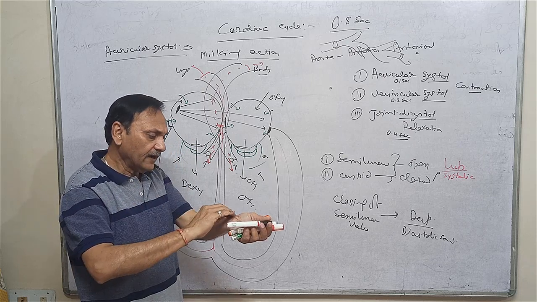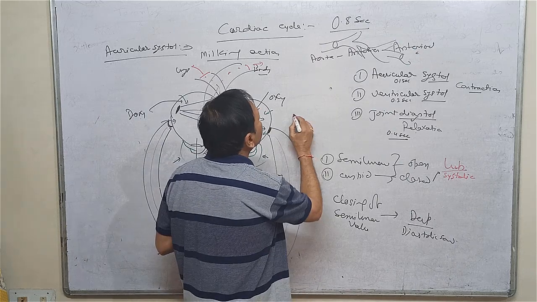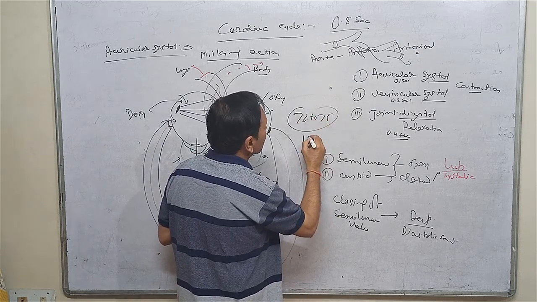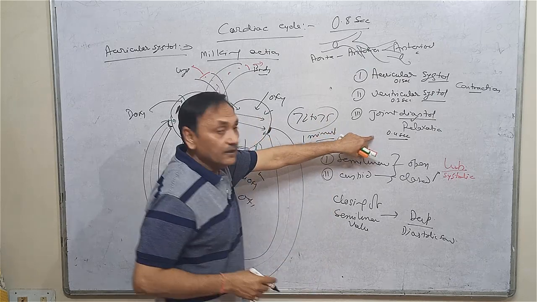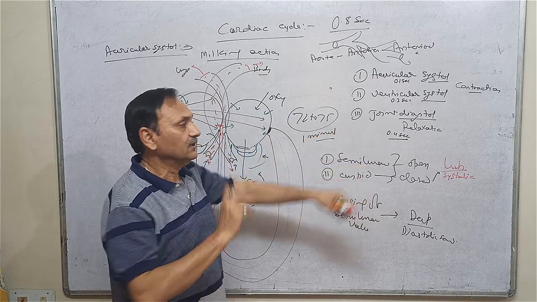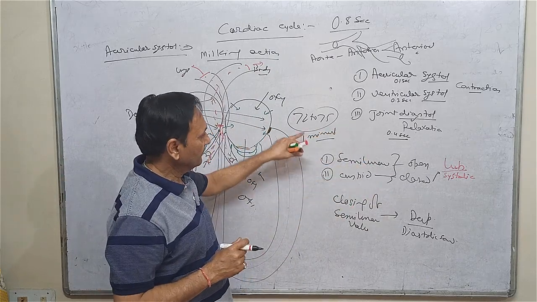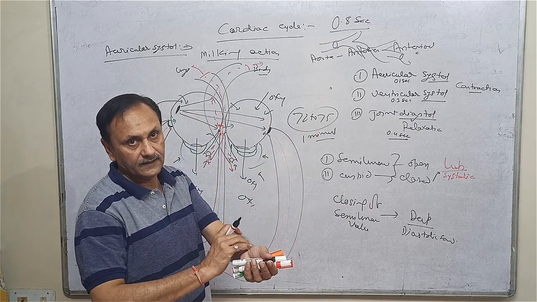If you keep your hand on this particular part, then you will see about 72 to 75 times of jerk in each minute. And this is the same. Each 0.8 second will make a jerk. We can see it with the help of this one.